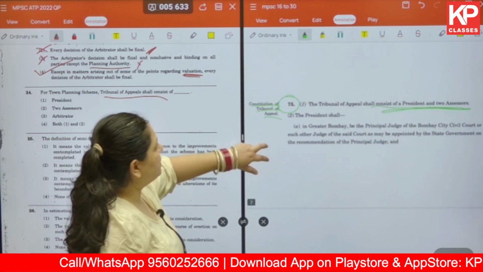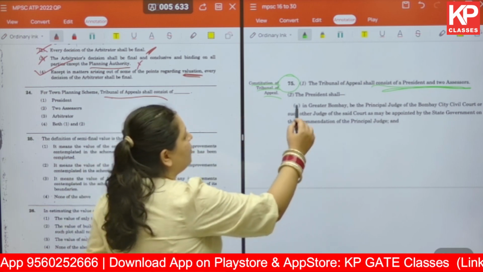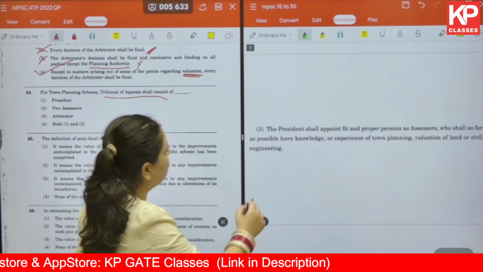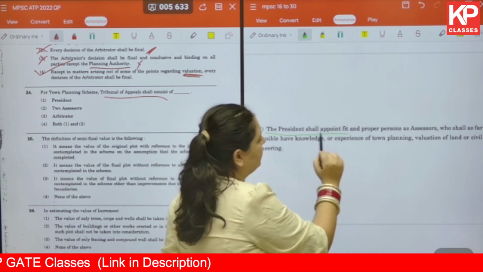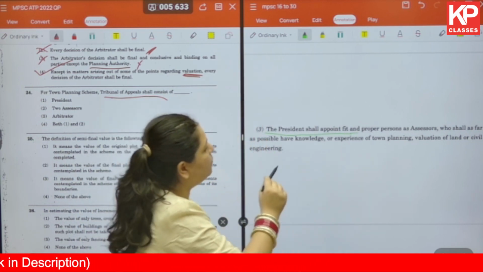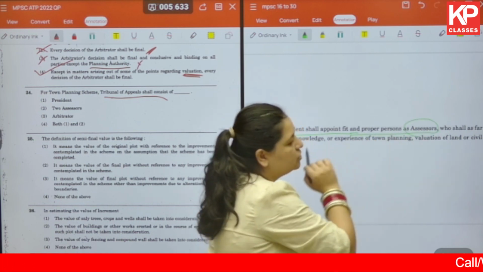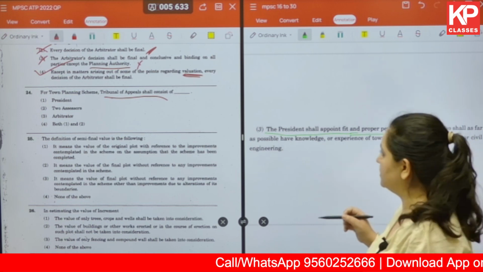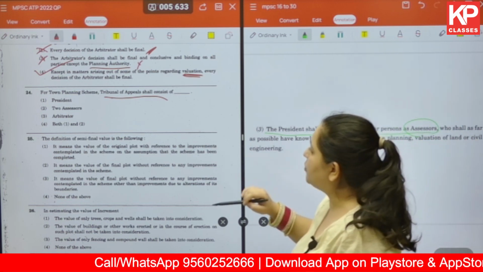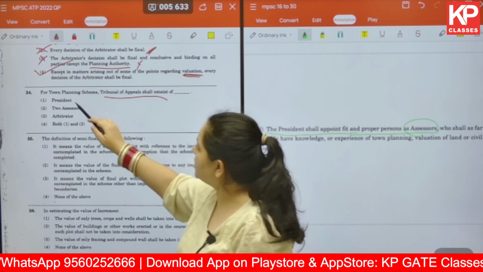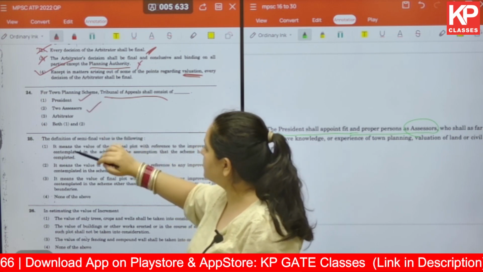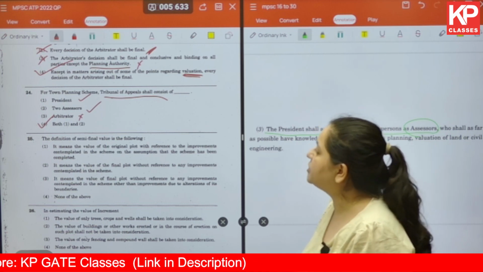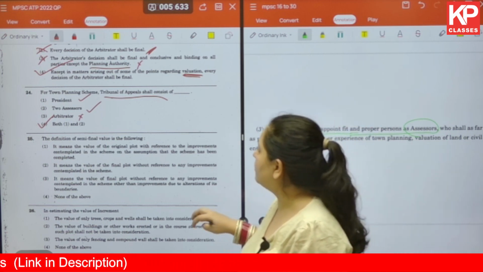Then moving on into this particular section, you will find the details of who the president shall be, and also that the president shall appoint fit and proper persons as assessors. So we already know that the president is going to appoint the assessors. Coming to our question 24, it shall consist of president, yes, 2 assessors, yes, arbitrator, no. So the final answer for us for question number 24 is option number 4.